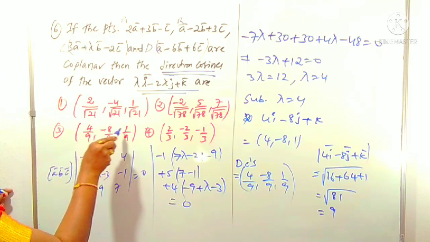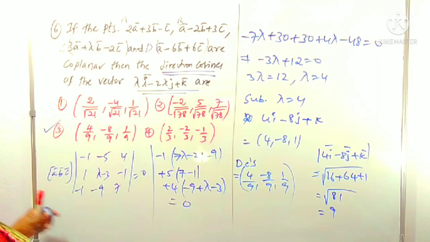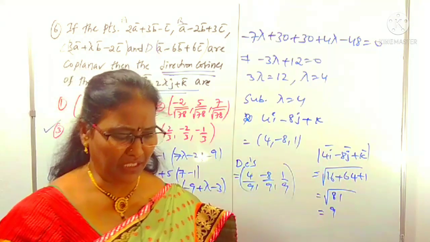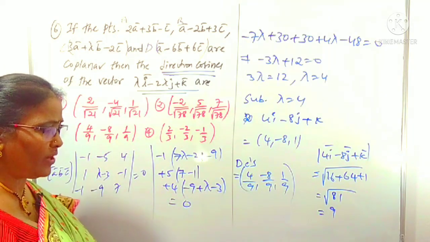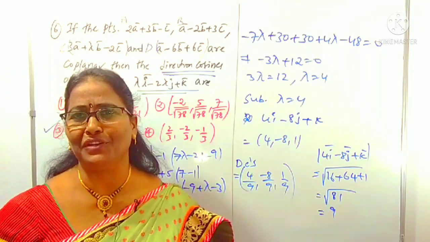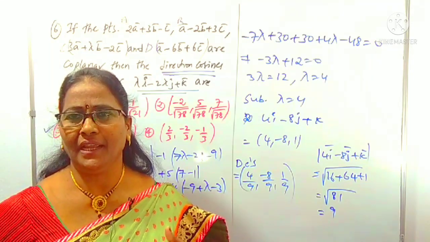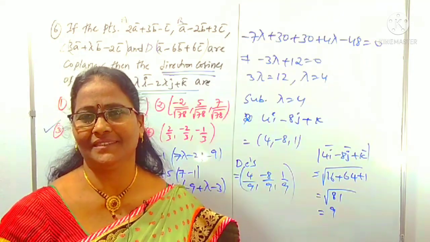Actually, minus 4 by 9, 8 by 9, 1 by 9 is in only one option. No need to worry about this part also. Actually, there is no repetition. We can pick up this option directly. But why I explain here is that you have to know how to find the DCs of a vector, right?